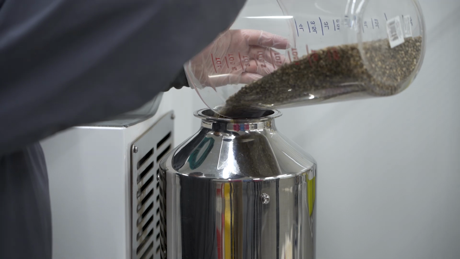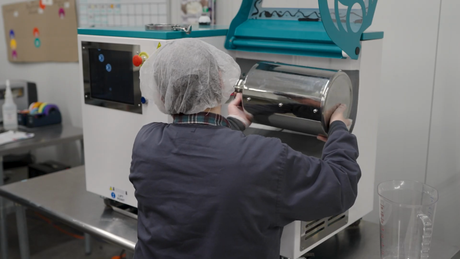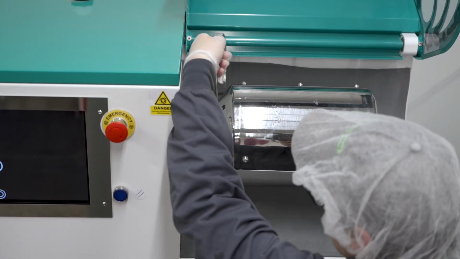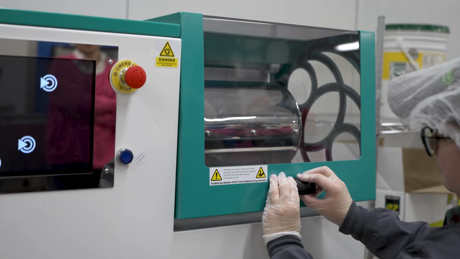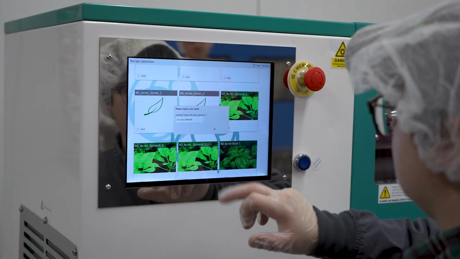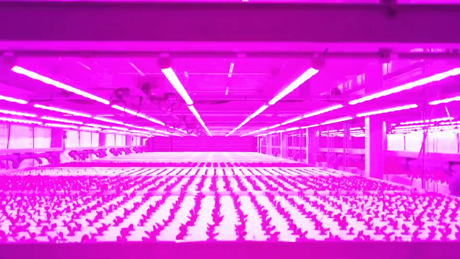ActivatedAir has had a couple of impacts on our business. On a tactical level, it allows us to reduce our overseed rate. It allows us to be more efficient with our processes, utilize space more effectively, right? And really ensure that we're not wasting either materials or labor in our early processes until we can get the crop into the grow zone and really let it run.